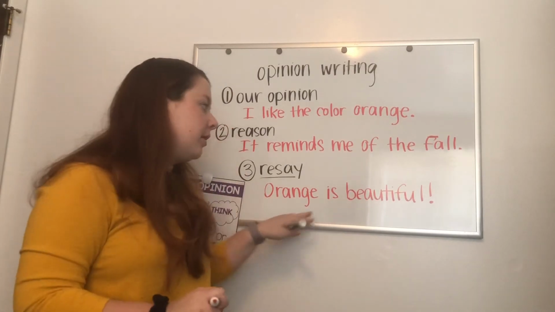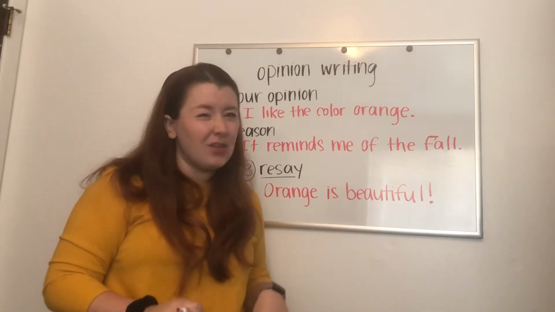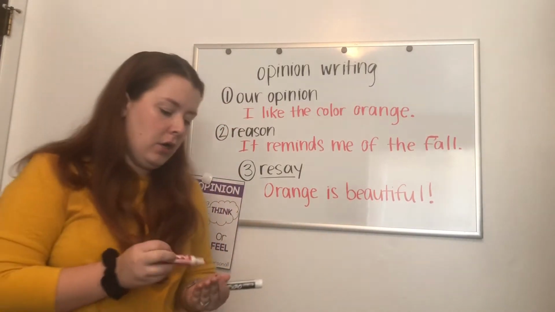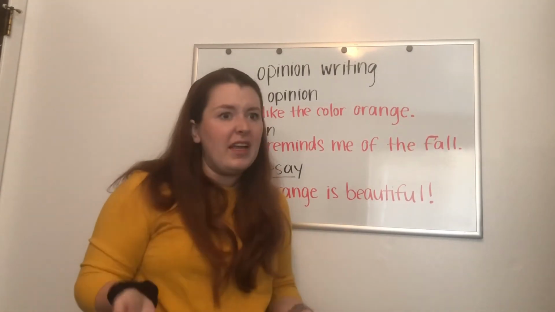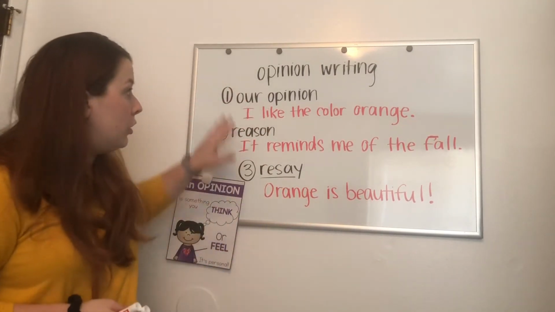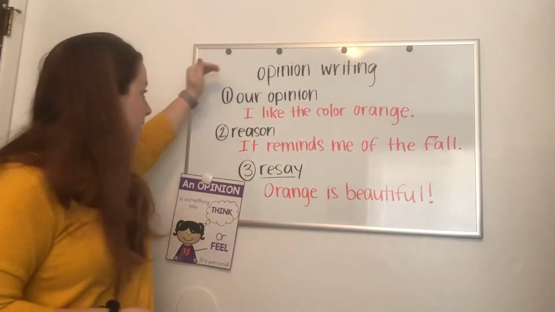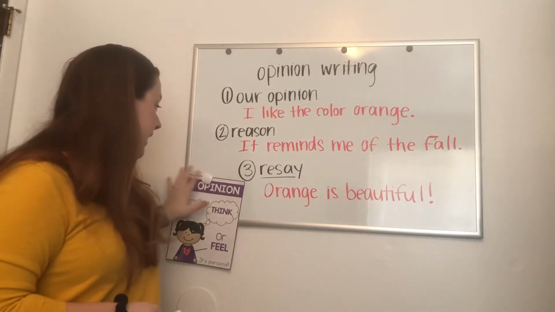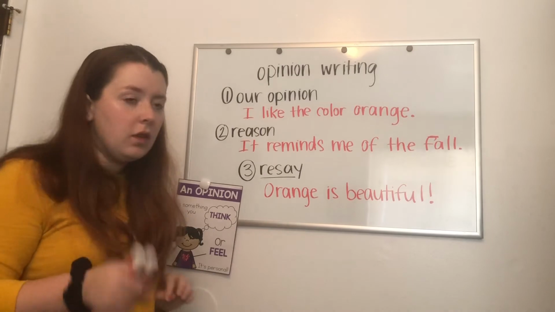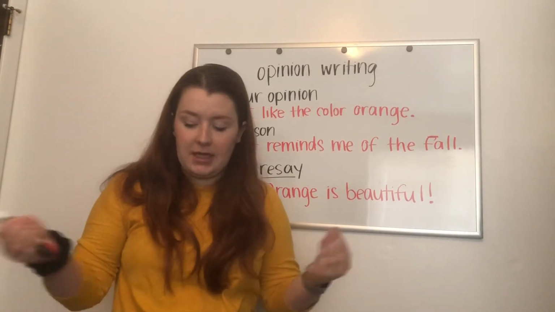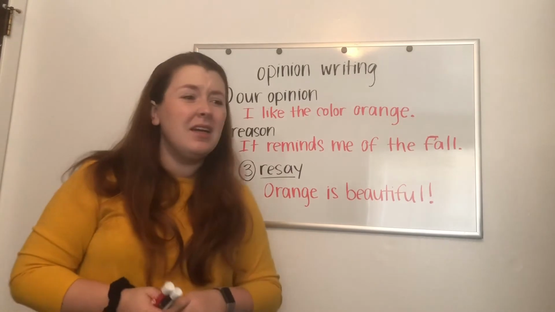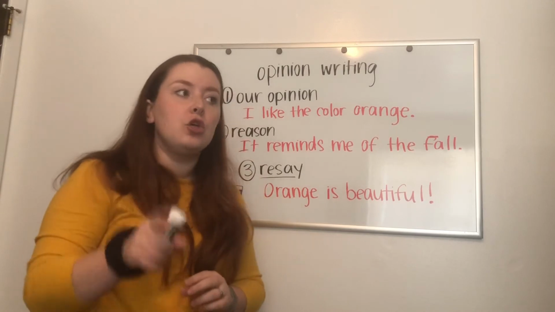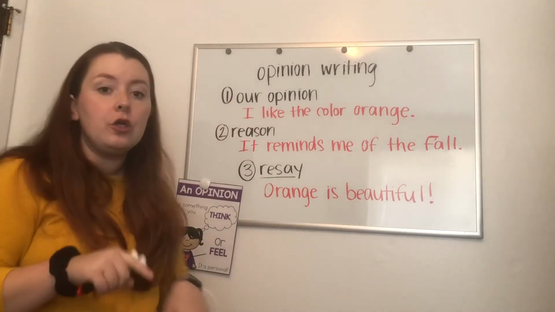If I like orange, I'm going to write something really nice about orange. If I don't like orange, I might not write something nice about orange. I might write something a little bit mean about it, or something that shows my reader that I don't like orange very much. Okay? So again, when we write our opinion, we have to have our opinion, our reason, and we have to re-say our opinion. And remember, your opinion is something that you think or feel, so it's very important that it's something that you believe in. Because if you had to write about something that you didn't agree with, then your opinion wouldn't be very strong. You want to make sure that it's something that you believe and that you think or you feel, okay?